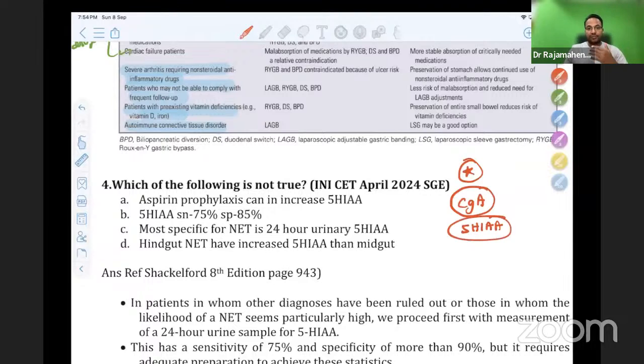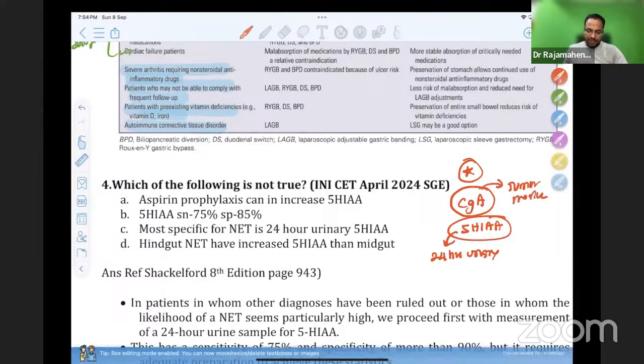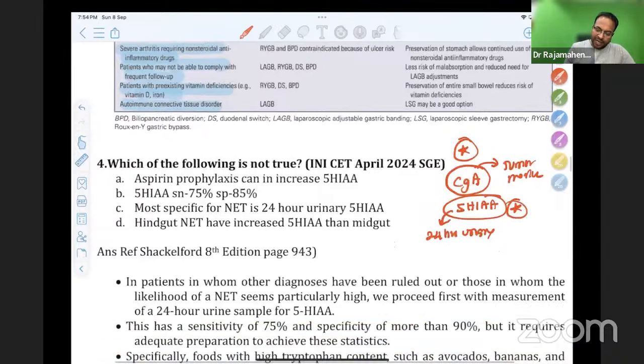So these are the 2 methods of diagnosing carcinoid tumor, neuroendocrine tumor: 24 hours urinary 5-HIAA, and chromogranin A is a tumor marker. So these 2 points you should not forget, basic. So now this question focuses on 5-HIAA related points.